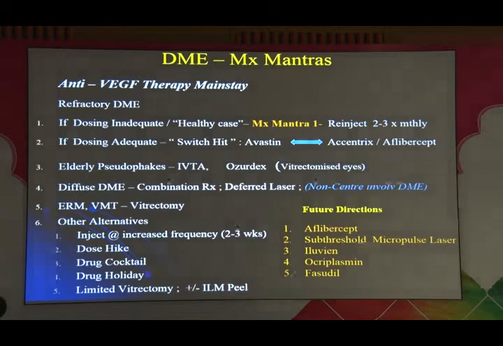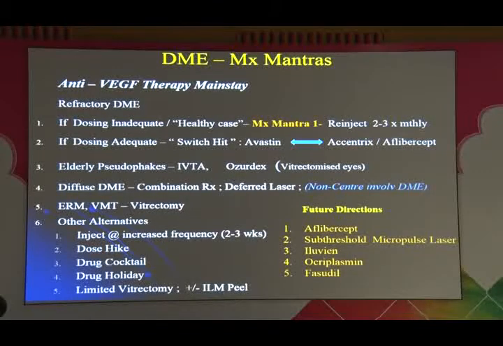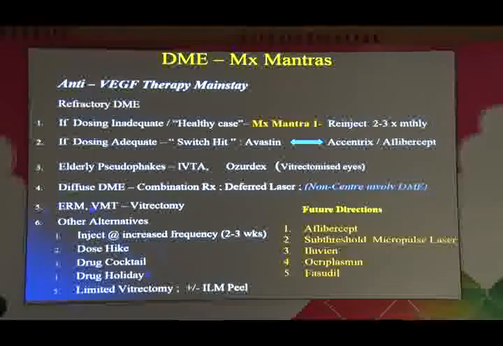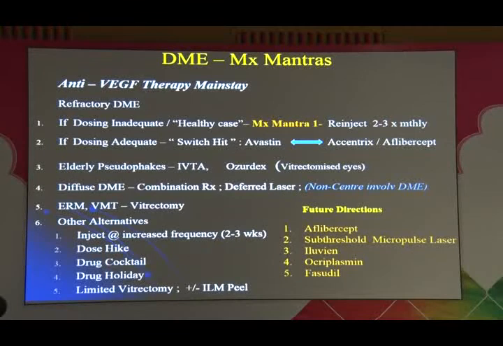So, in summary, these are the management mantras for refractory DME. Anti-VEGF therapy is clearly the mainstay. If dosing is inadequate, you would go for re-injections. If it's adequate, switch it. As I mentioned earlier, elderly pseudophakes, diffuse DME, combination treatment. The other alternatives, which have mixed results, dose, height, drug, cocktail, etc. And future directions, of course, aflibercept has just come in.